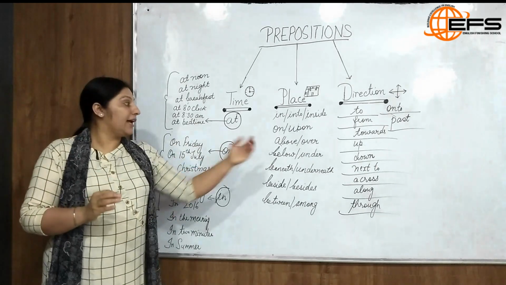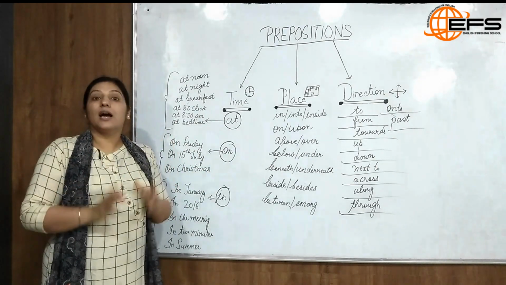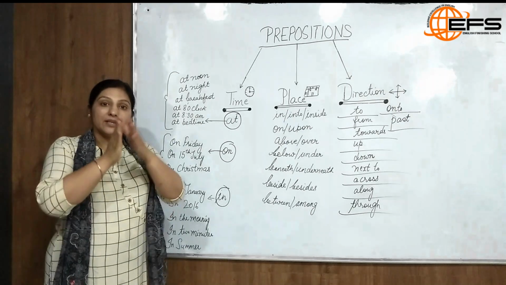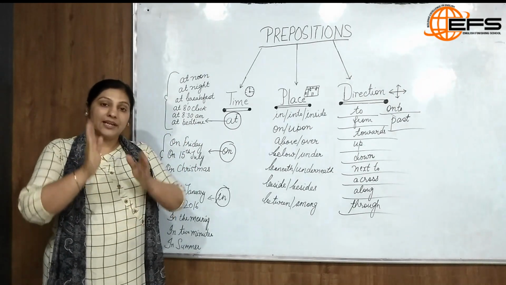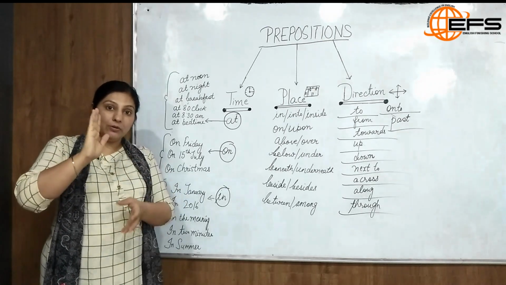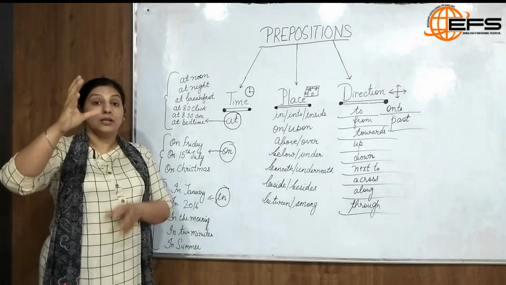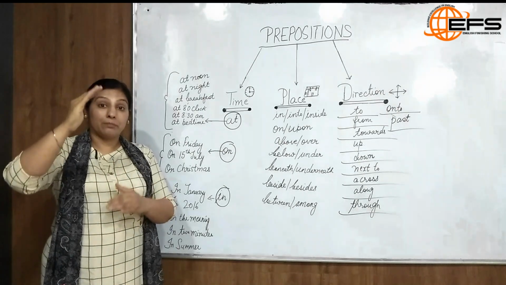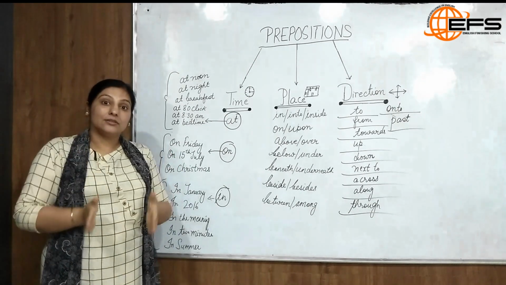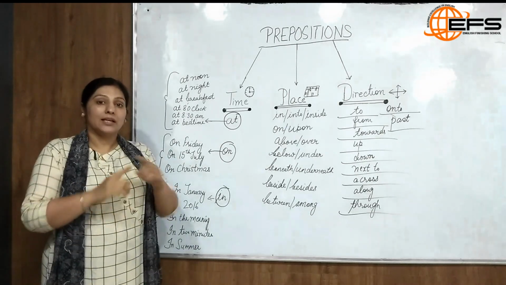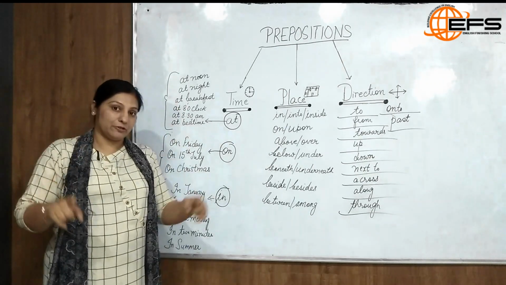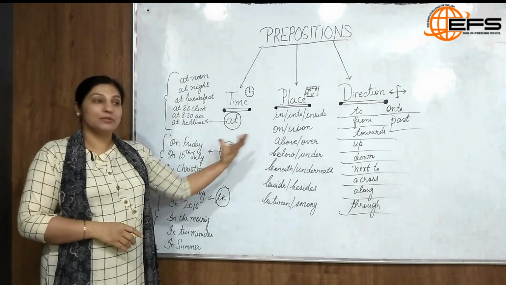Next is above and over. Now when we say above, it is basically used to mention the position of an object where the level of one object is below and the other object is above. But we need to remember that these two objects are on the same surface, on the same plane. Let's just take an example of a plain piece of paper, or take the example of this board only.